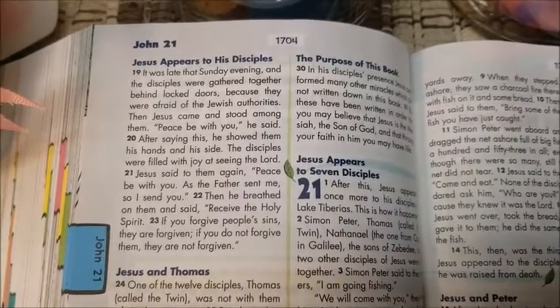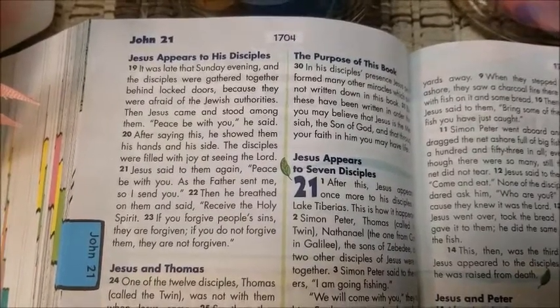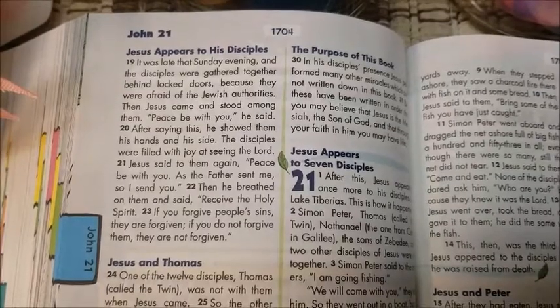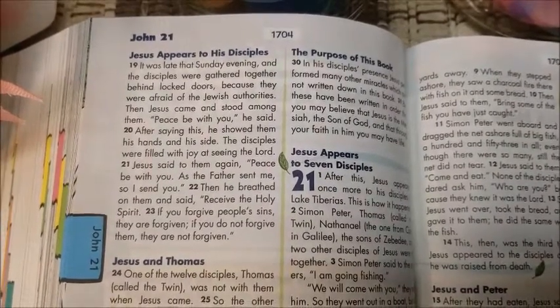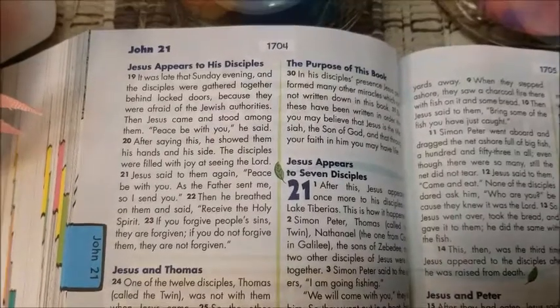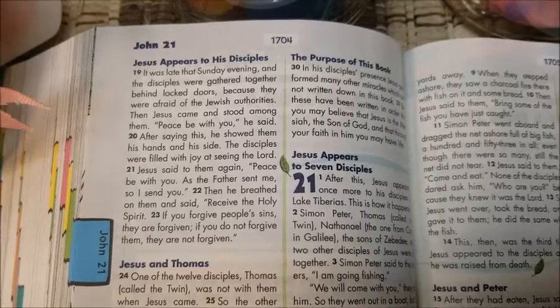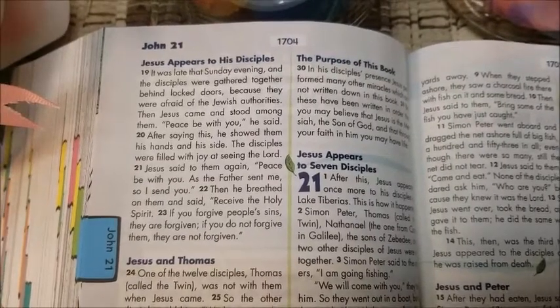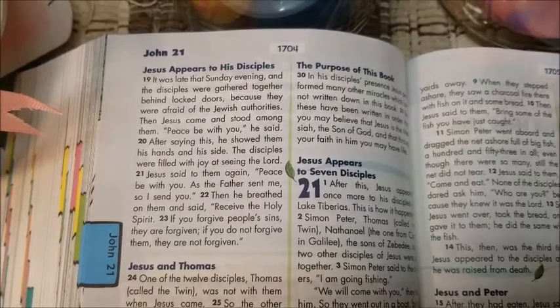Jesus appears to his disciples. It was late on Saturday evening, and the disciples were gathered together behind locked doors because they were afraid of the Jewish authorities. Then Jesus came and stood among them. "Peace be with you," he said. After saying this, he showed them his hands and his side.